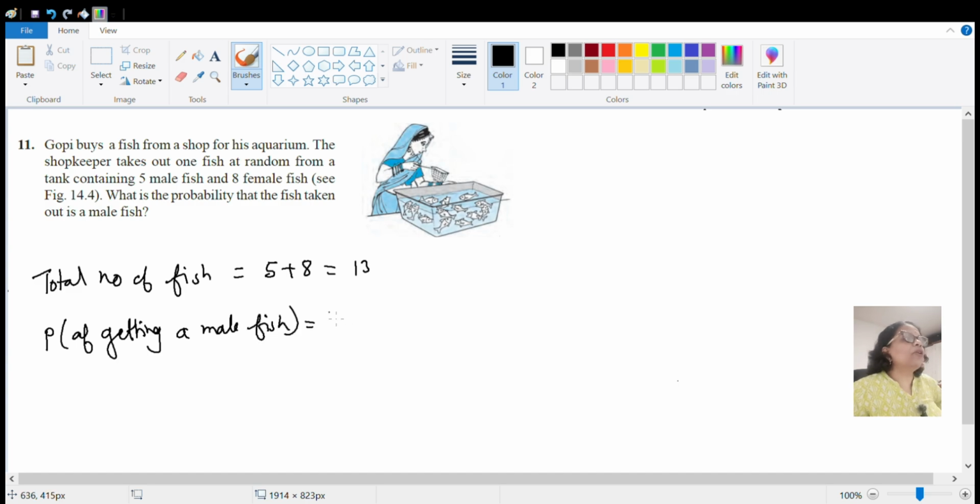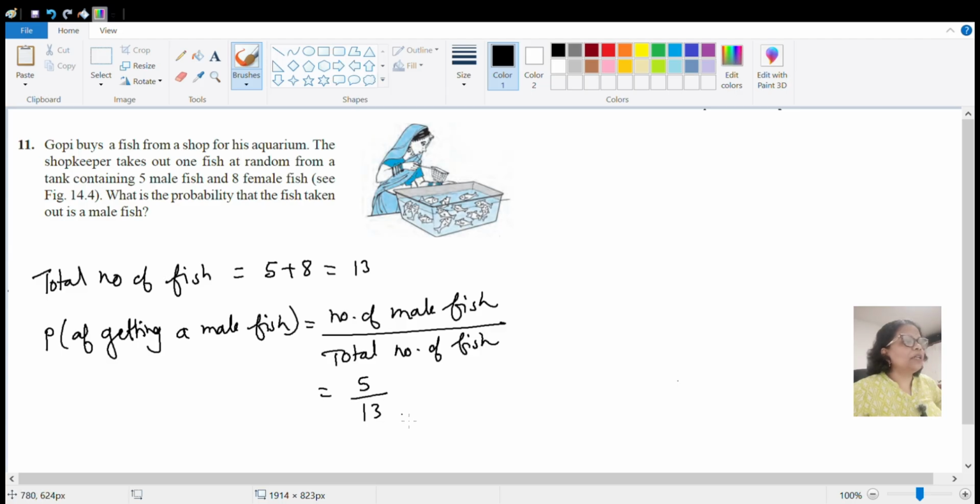So what will be the formula? Number of male fish upon total number of fish. So male fish, how many male fish are there? 5 upon total number of fish 13. So the answer is 5 by 13. I hope you have understood this. We'll go to the next question.